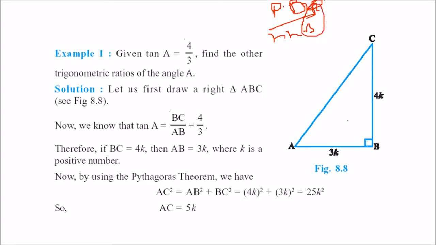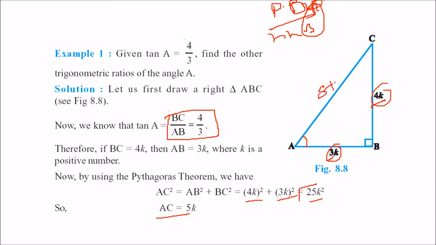So this is P by B, perpendicular by base. If you are talking about angle A, perpendicular is 4, base is 3. So 4k by 3k. So 4 by 3 is your BC by AB. Now you can find out AC: under root of 4k square plus 3k square, which will be 5k. So AC is 5k. Now you have already got all these three.